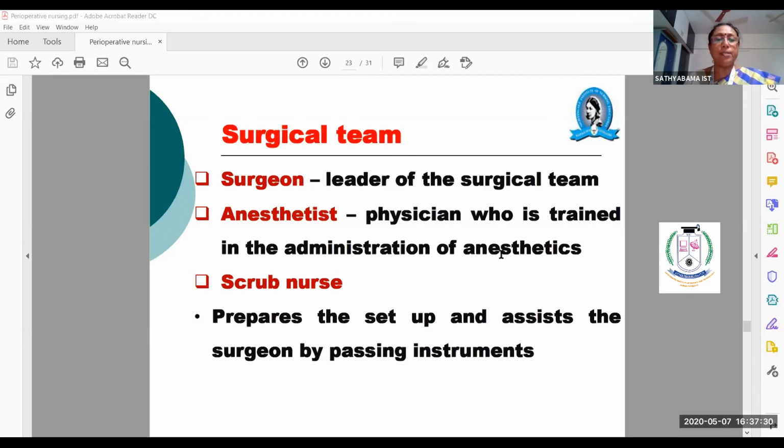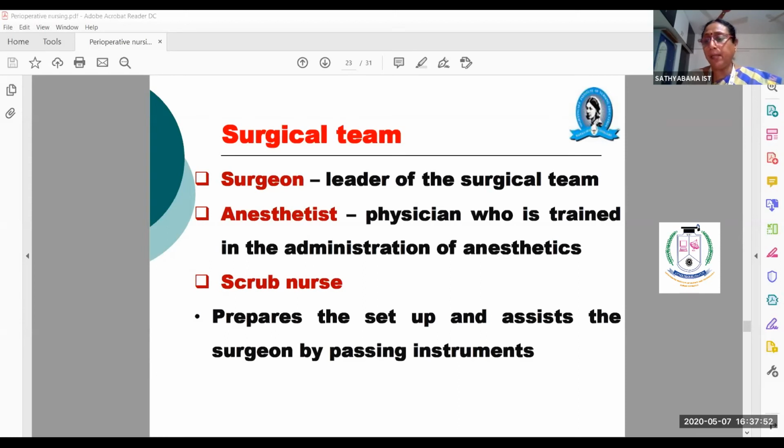Then scrub nurse, who prepares the setup and assists. Setup includes everything from the entrance of the theater. Cleanliness and the sterile technique are to be followed from the entrance of the theater up to the theater table, OT table we say.